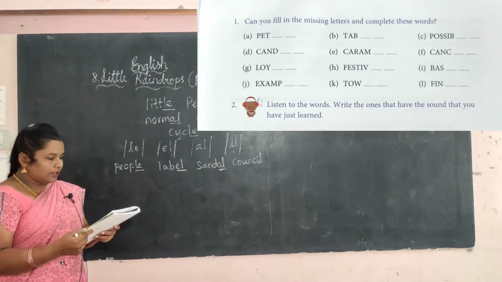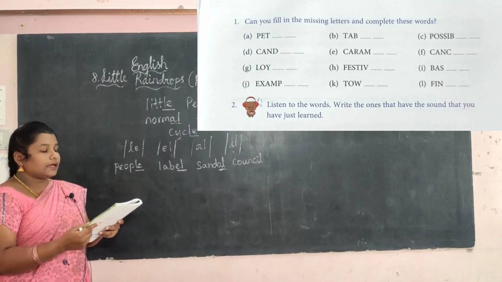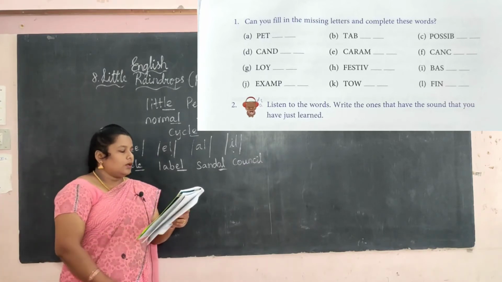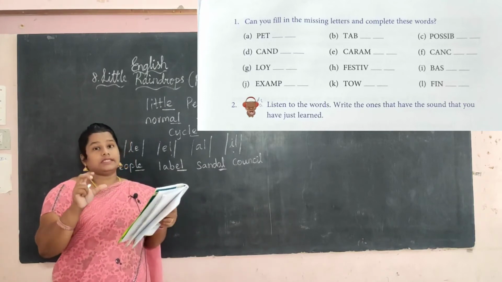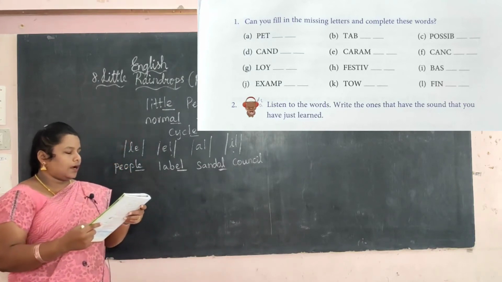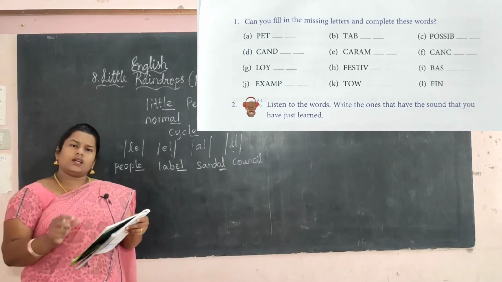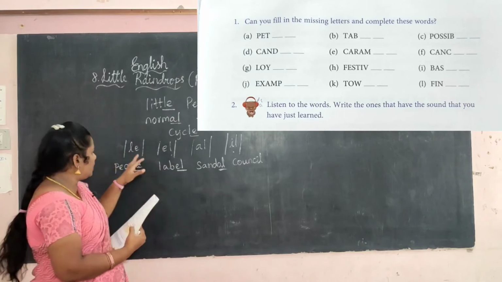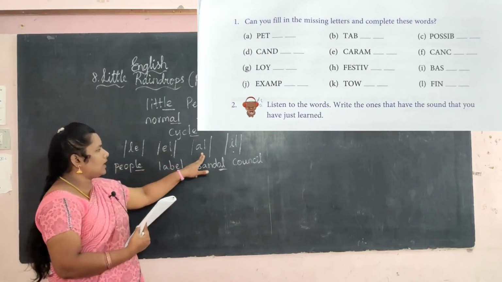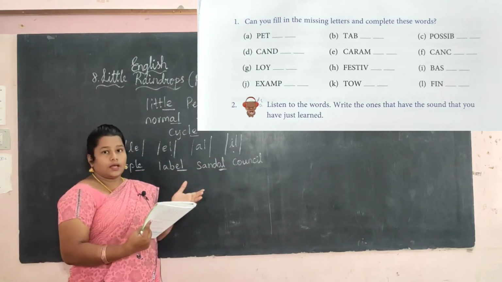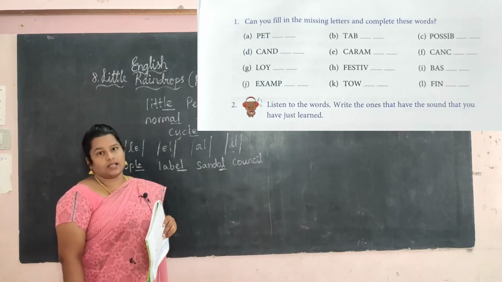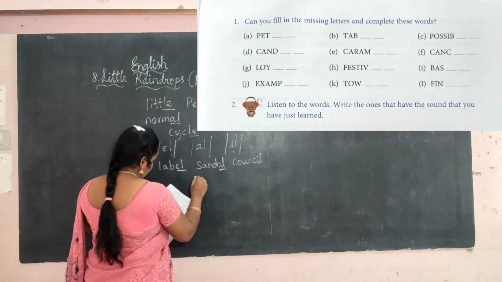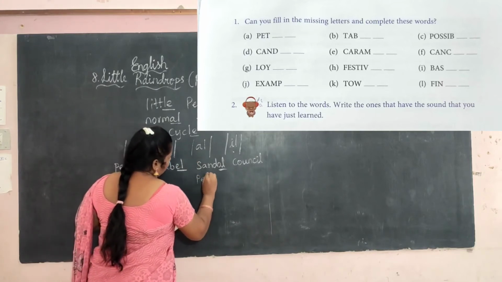Okay, now see these words. Can you fill in the missing letters and complete these words? Now take page number 77. Now we are going to find the missing letters. Okay. See, first one. P-E-T. What will complete this word? How can we find this? Which one will come? L-E or E-L or A-L or I-L? Which will come here? Yes, petal. So, A-L. It comes under petal. So, first one is petal.